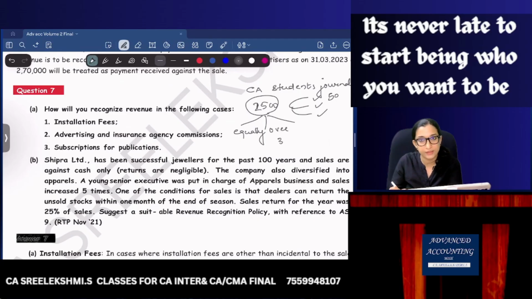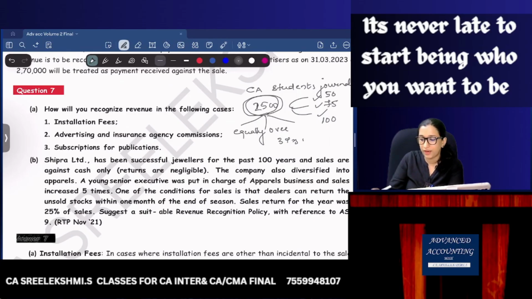But generally, if 2,500 is the amount paid by one student, in the first year the journal value is only 50. In the second year they are adding more content, so 75. In the third year they are adding more content, so 100.